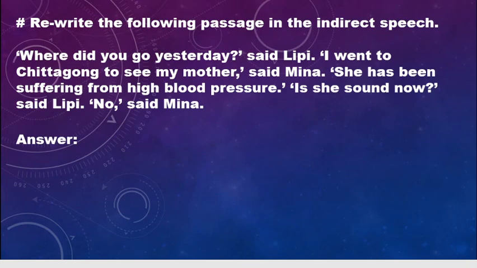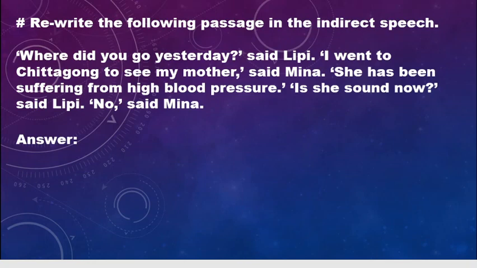So here also, if you want to change it to indirect speech, first we identify who the speakers and listeners are, meaning with whom the conversation is going on, and what type of sentence is inside the speech. So far we see two persons, Lippy and Mina. The conversation is going on between Lippy and Mina.